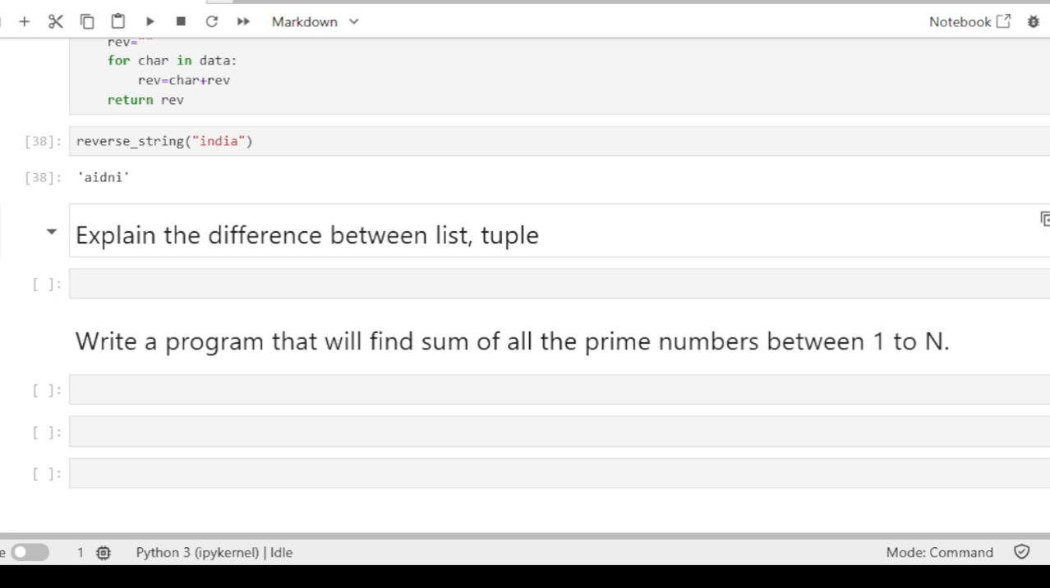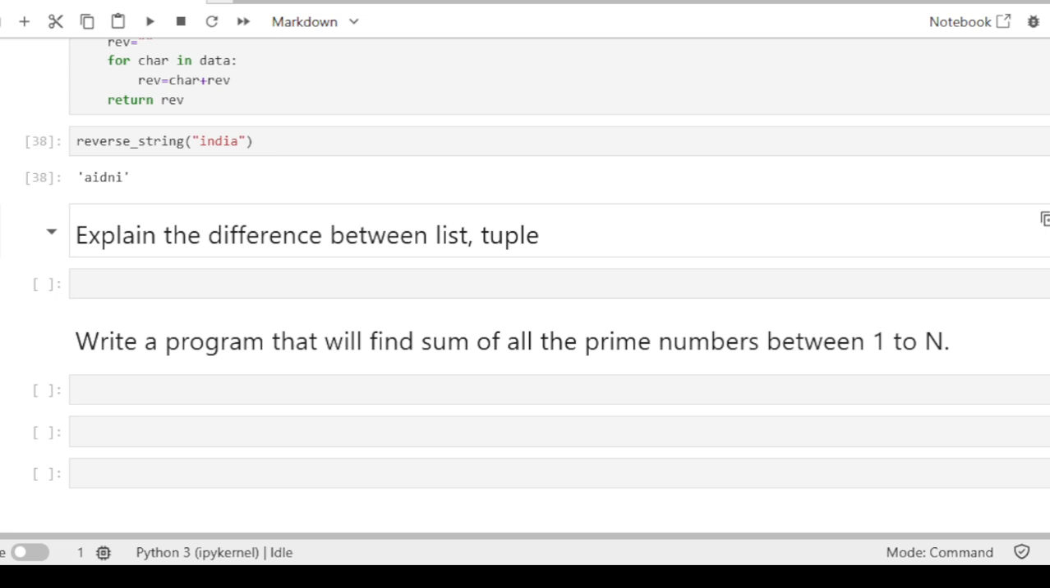And second is performance. List is slightly slower than tuples because it supports more operations. We can do the edit and update, so it is supporting more operations. So that's why performance wise, tuple is better than list. And tuple is slightly faster because it is fixed and the values are fixed. We cannot update it, we cannot delete the values, we cannot add or append the values in the tuple. So that's why performance wise tuple is better than list.